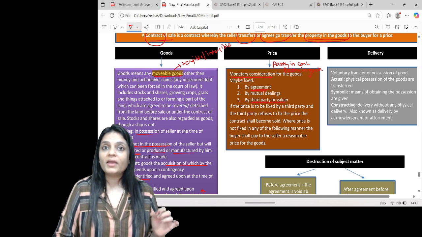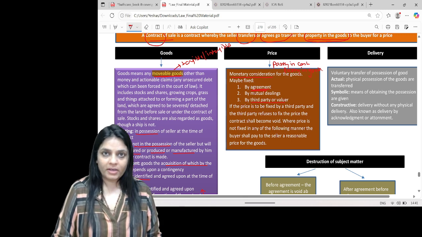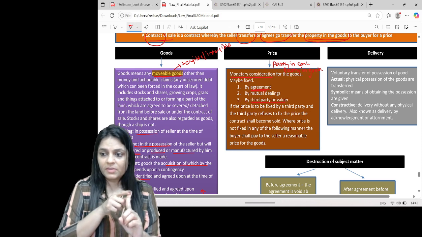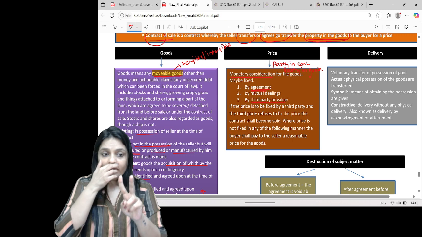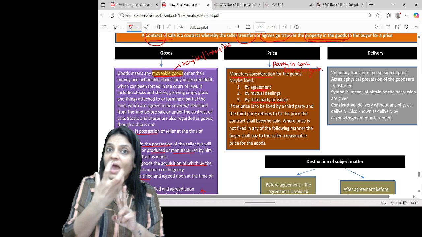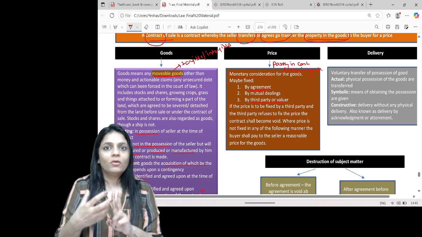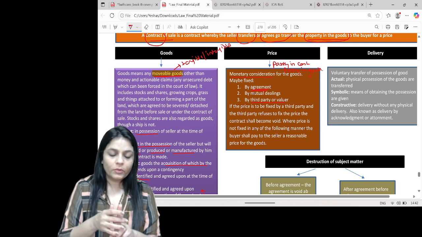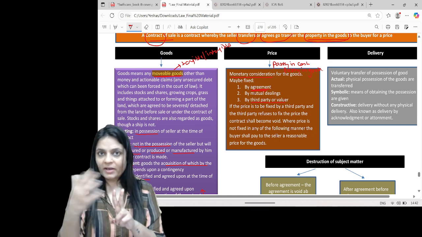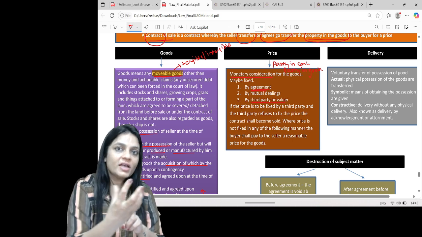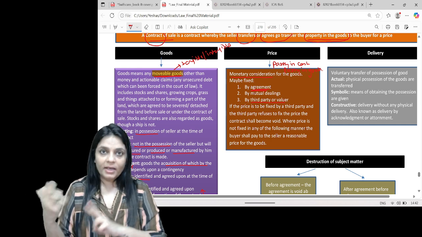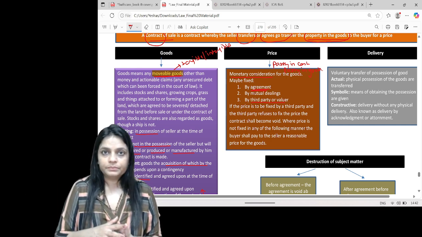When the price is to be fixed by a third party, this becomes a contingent contract. There are three things here, understand. First, if the third party refuses to fix the price, the contract is void. If the goods are delivered, either part or whole, let's say partially delivered, so that it will be easier to understand. For the portion which has been delivered, and the third party refuses to fix the price, the contract is valid and I must pay a reasonable price. For the portion which is not delivered, the contract is void.